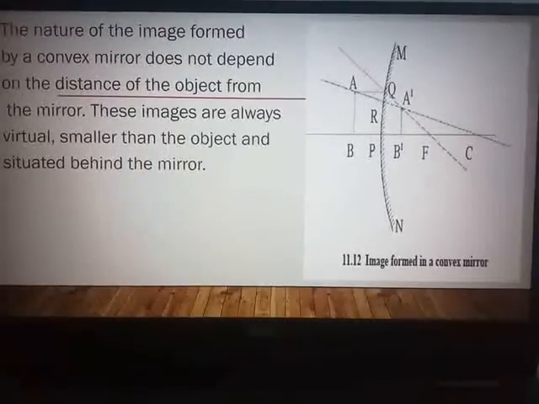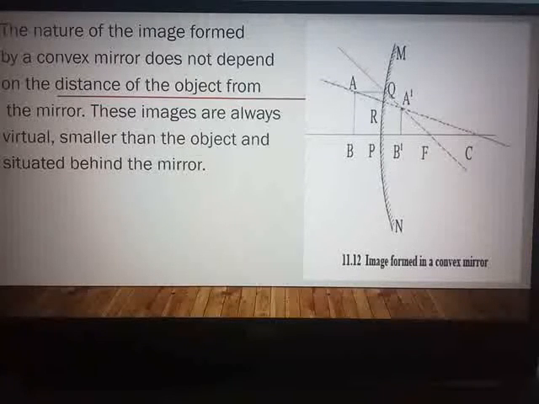Now the nature of the image formed by a convex mirror does not depend on the distance of the object from the mirror. It is independent of the distance of the object from the mirror.